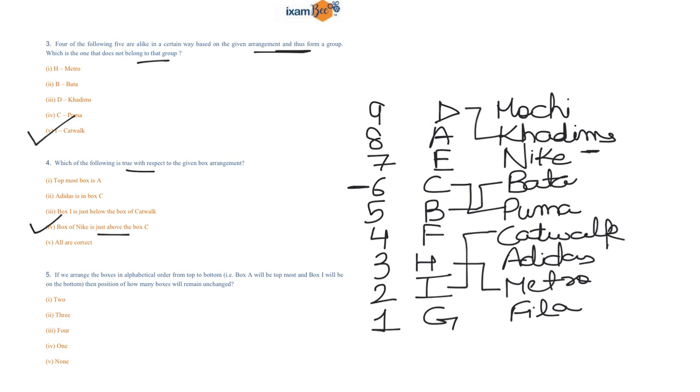Your question number 5 is this: if we arrange the boxes in alphabetical order from top to bottom, then the position of how many boxes will remain unchanged? So you can do so by writing from A to G. So I'm writing in alphabetical order from top to bottom.